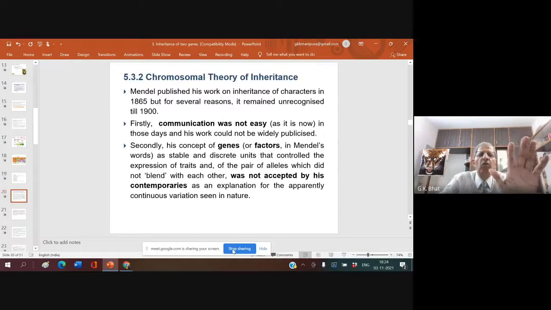Just to know what this chromosome theory of inheritance says, it is very simple. The chromosomal theory of inheritance says that genes are present on chromosomes. Chromosomes are the vehicles for the genes. When 2 daughter cells get formed from a parent cell, the chromosomes pass from parent to daughter cell, and the genes present in the chromosomes also pass on to the daughter cells.